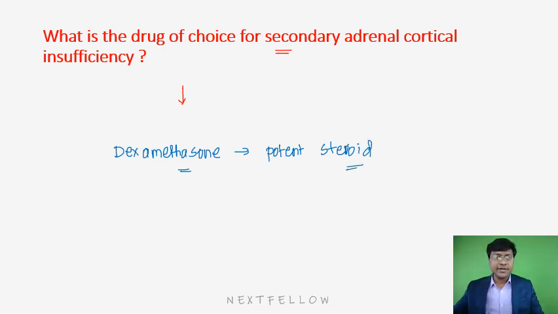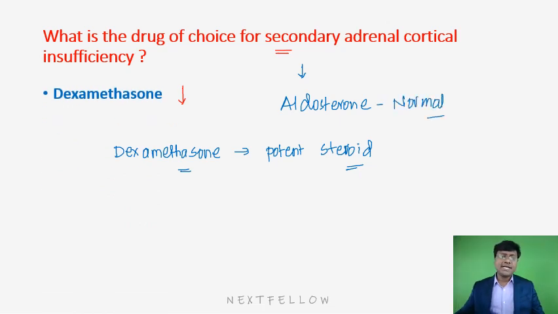In secondary adrenocortical insufficiency, the aldosterone levels are absolutely normal. Because the aldosterone levels are normal, you should not give a drug which has aldosterone activity. You have to give a drug which has only steroid activity, and that is dexamethasone.